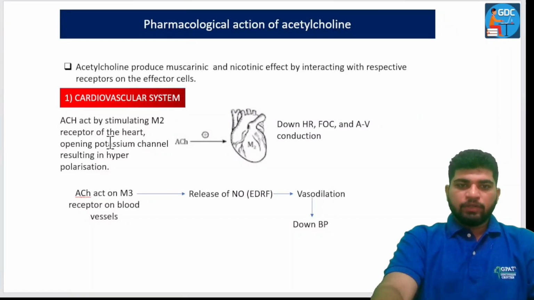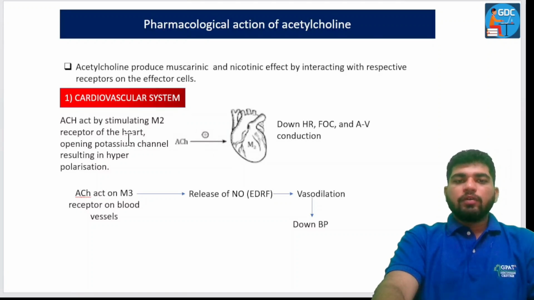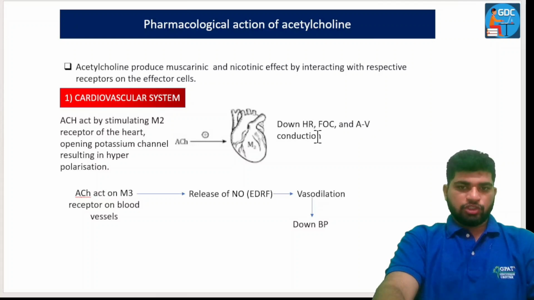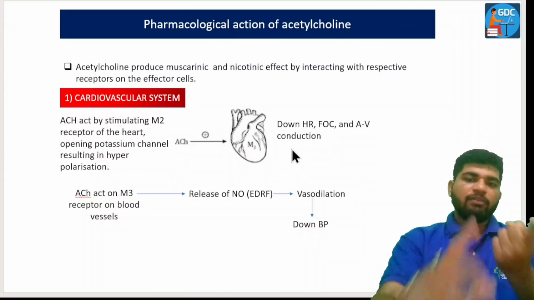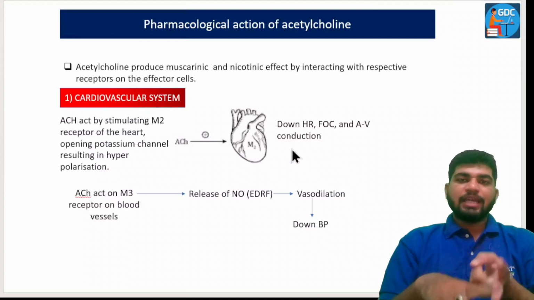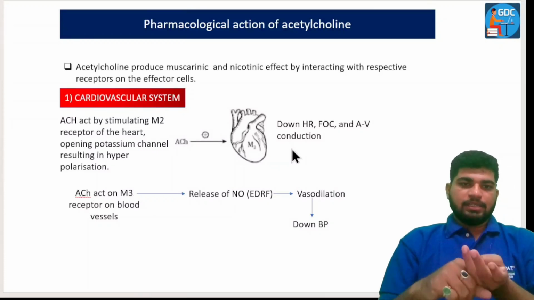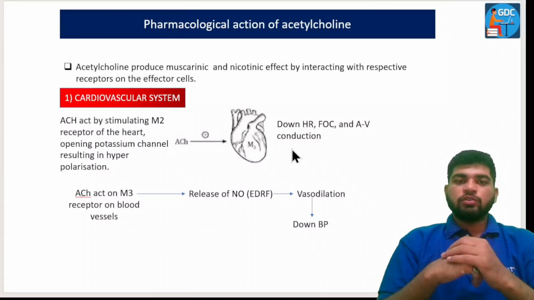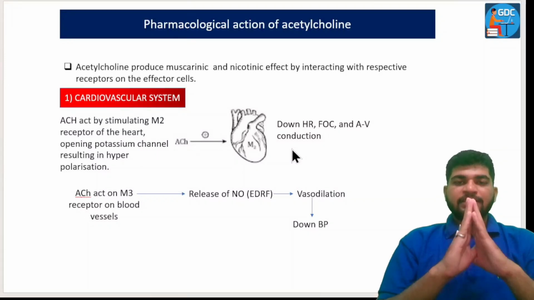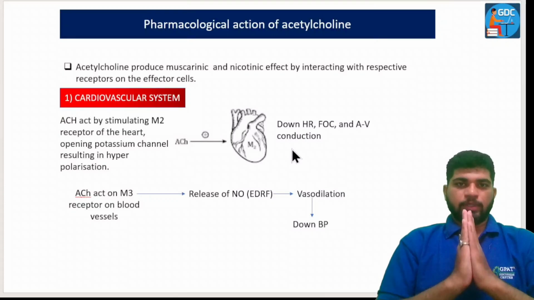So now what will it do? The acetylcholine acts on the M2 receptor, opens the potassium channel, and results in hyperpolarization. What is the purpose of hyperpolarization here? Hyperpolarization will result in a decrease in heart rate, force of contraction, and AV conduction. So here heart rate will be decreased, contractility will be decreased, and the conductivity will also be decreased. As we have discussed before also, on the heart, acetylcholine has a relaxation property.